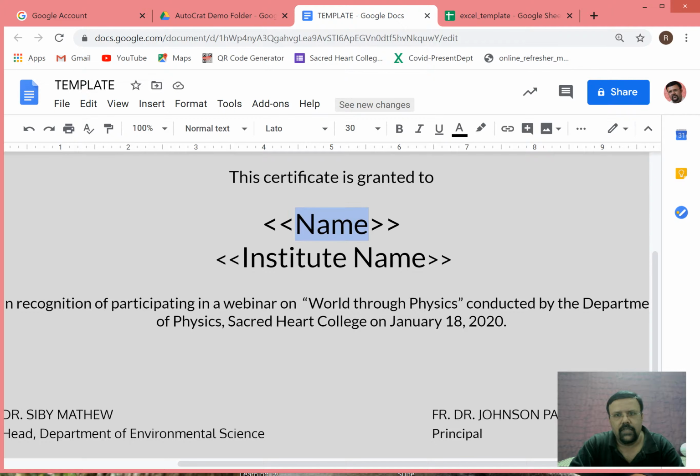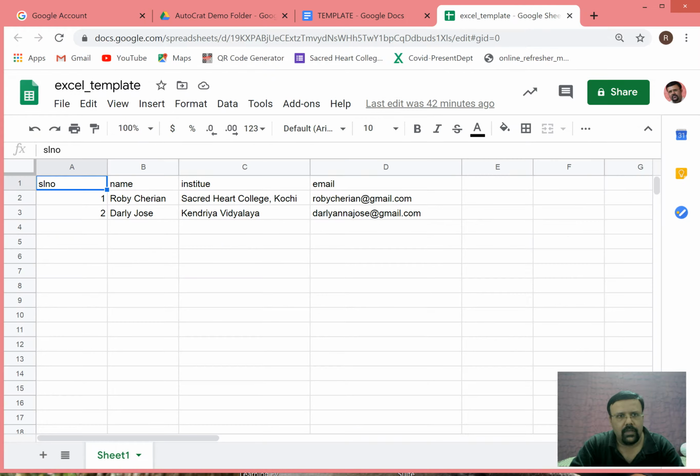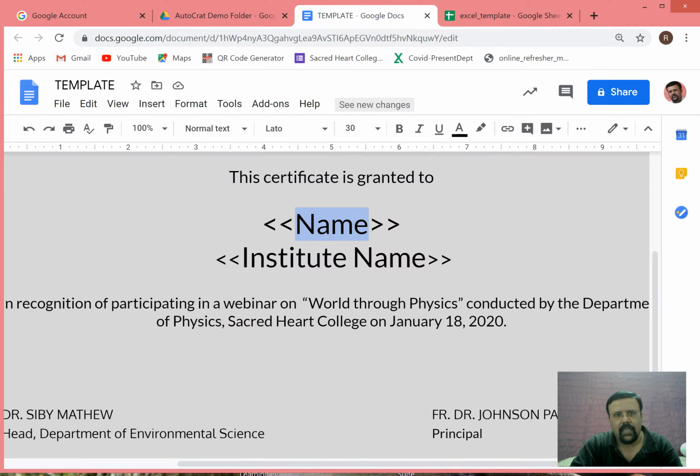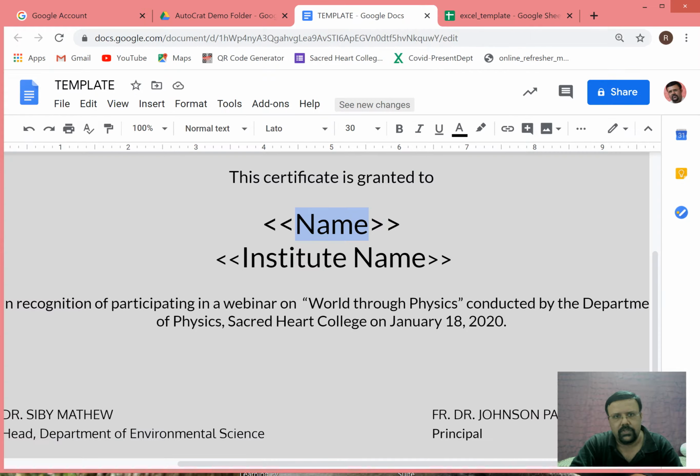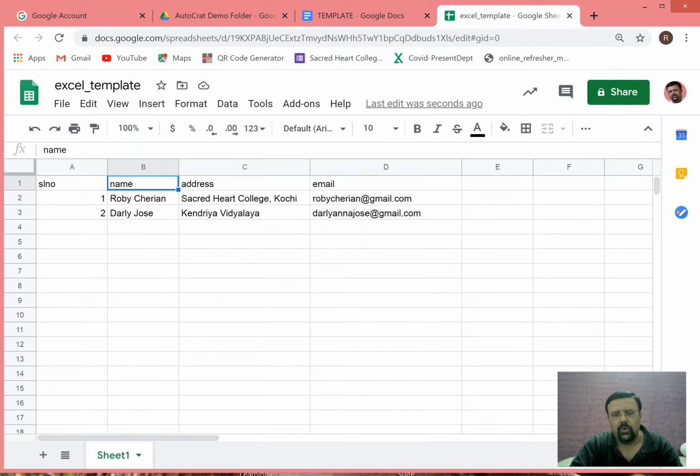So I just want to rename something. I had put address here, so I just put name. Here it is capital NAME, so I just put it as small name, and instead of institute address, institute name, this address should go on. So this is the concept.